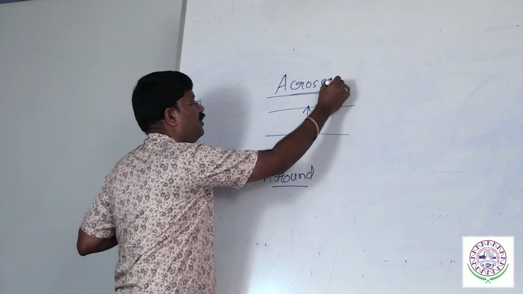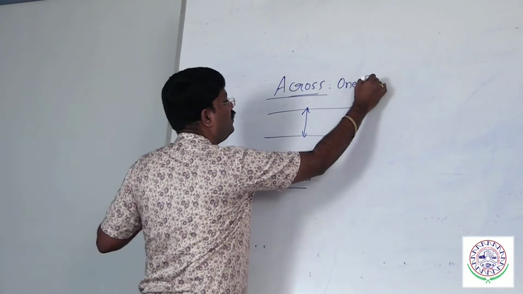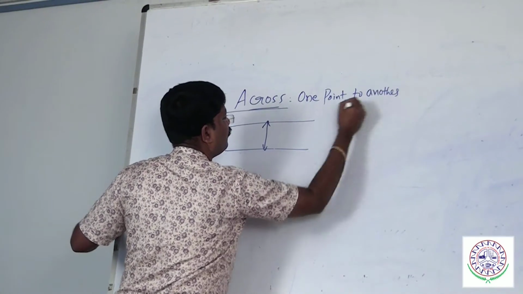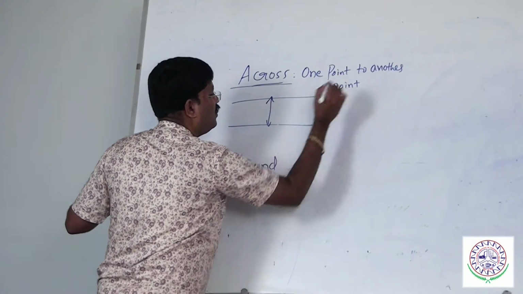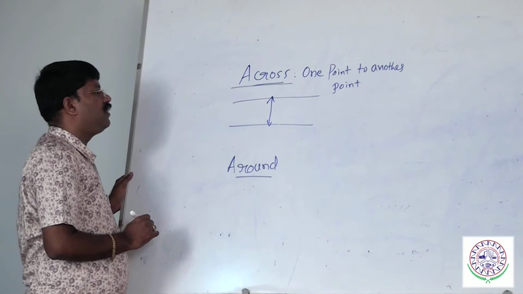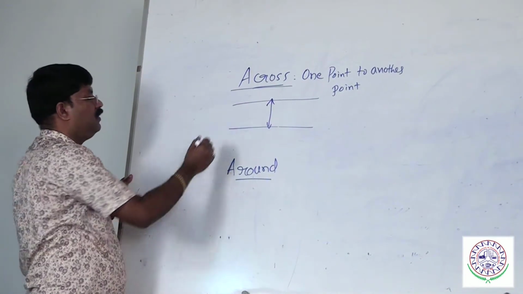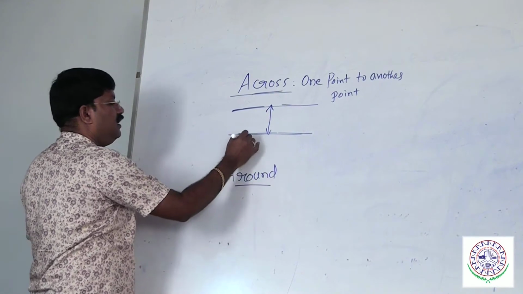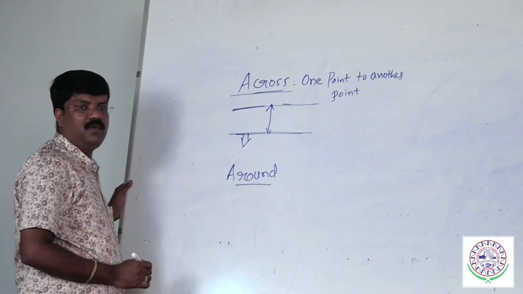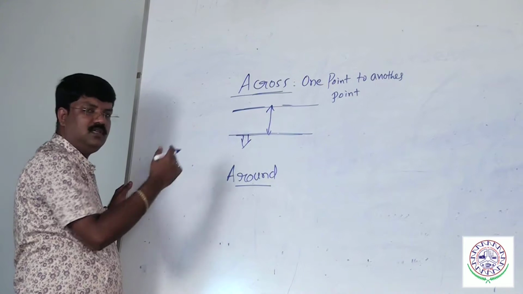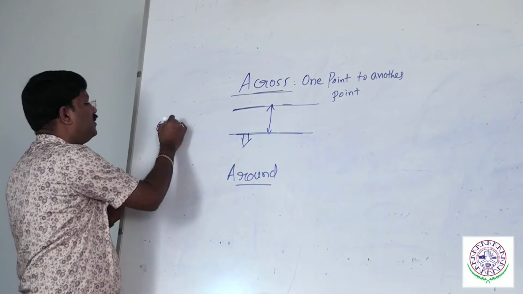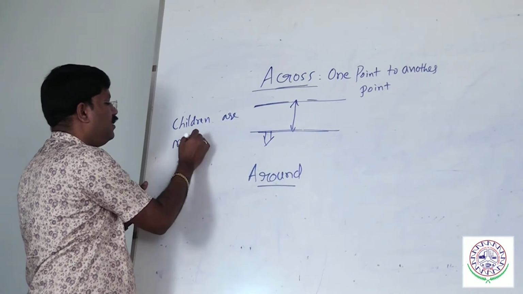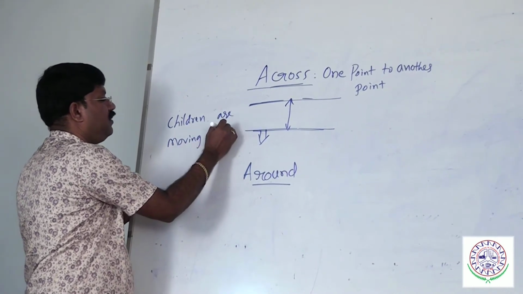Across refers to one point to another point. One border to another border, we call it across. This is a main road. Assume there is a main road. You can see the tea shops across the main road. Children are moving across the main road.